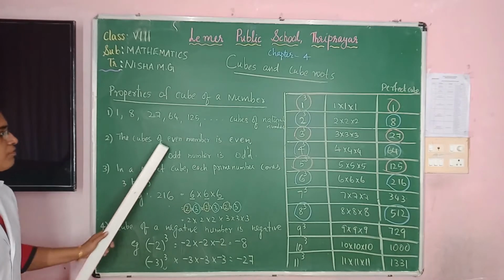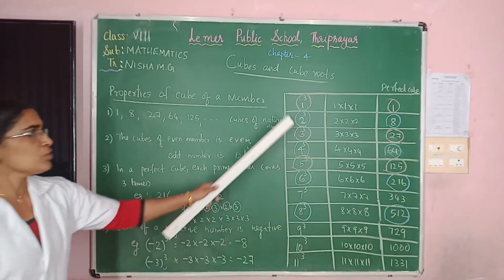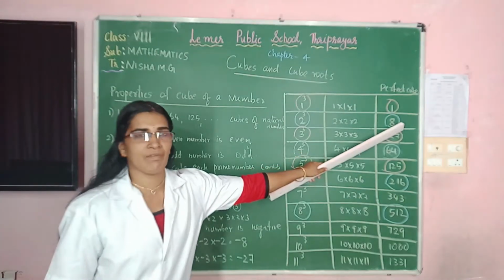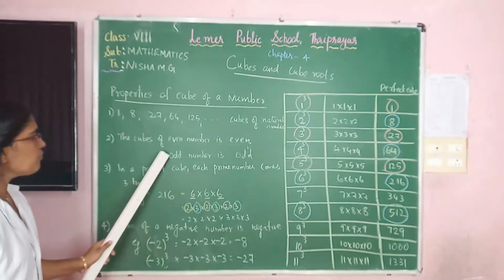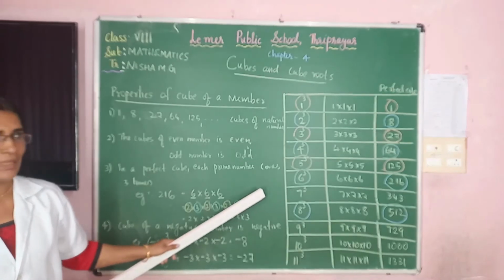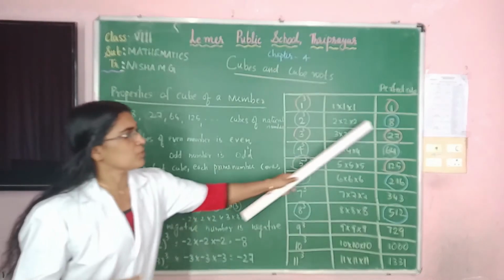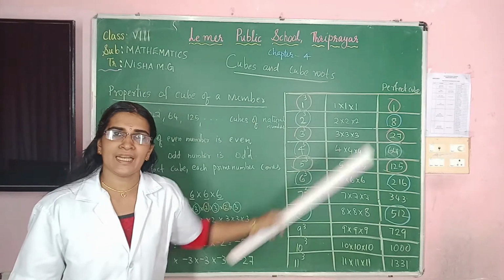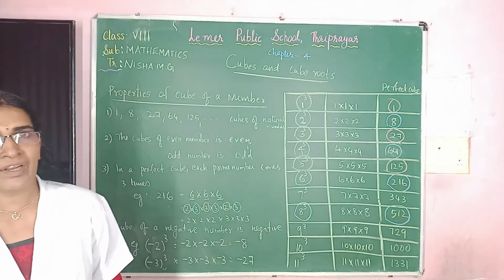The cube of an even number is even. 2 cube is equal to 8. 2 is even, 8 is also even. The cube of an odd number is odd. That means what is 3 cube? 27. 3 is odd, 27 is also odd. Is it clear, children? Second property clear, children?